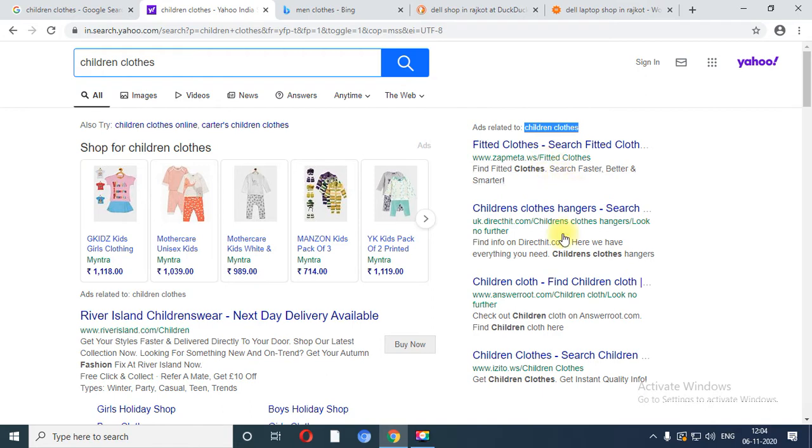So it will display those particular websites which contain children clothes as a keyword. So in the description, in the link, you are able to find that it contains either the word children or the keyword clothes. And over here you are able to see that images are shown.